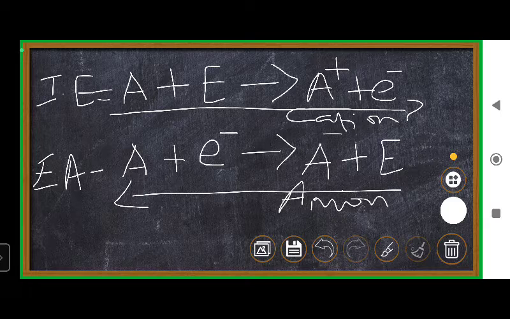So this is the difference between electron affinity and ionization energy.